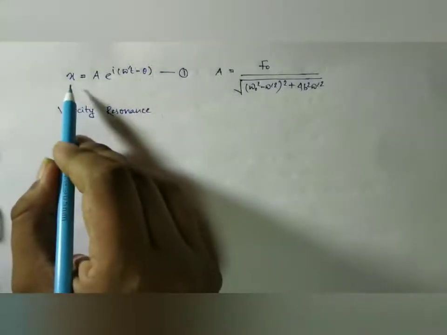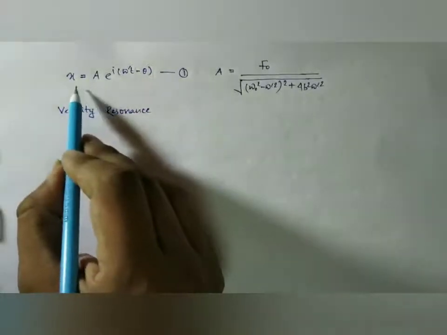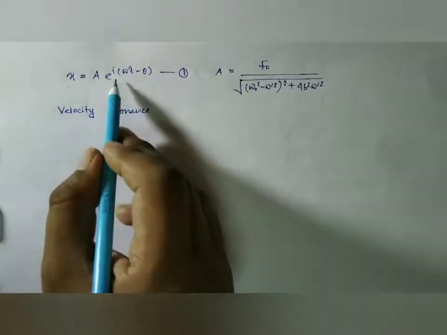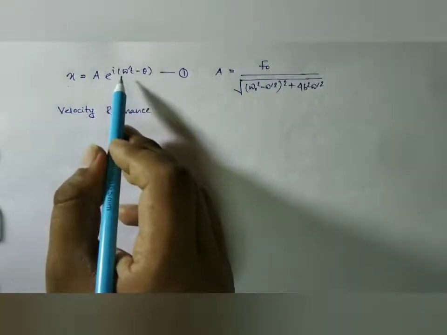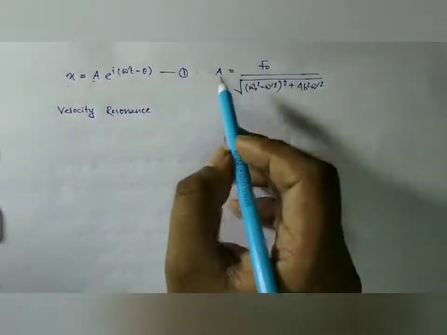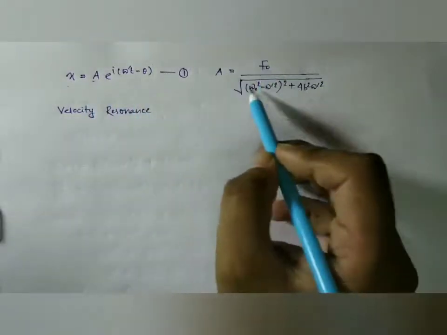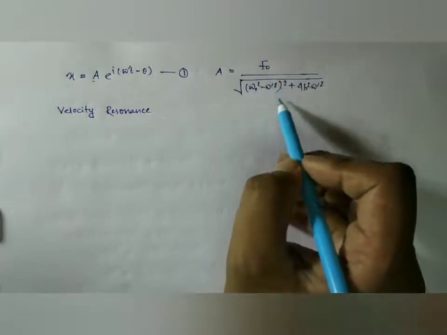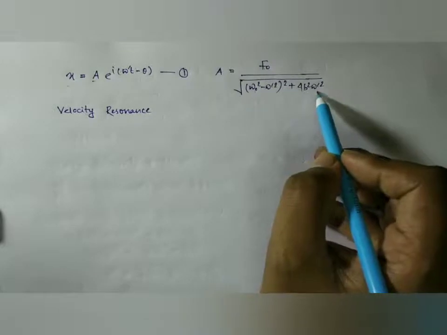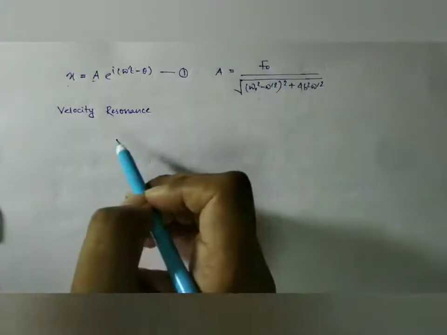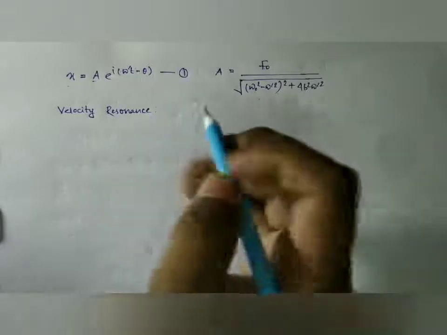Look here, by solving the differential equation of forced vibration, we obtained x equal to a e to the power i omega prime t minus theta, where omega prime was the frequency of external periodic force and a was the amplitude of motion. A was f0 by root over of omega 0 square minus omega prime square whole square plus 4b square omega prime square, where omega 0 is the natural angular frequency and b was the damping constant.